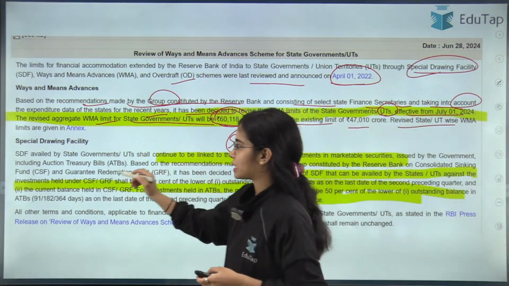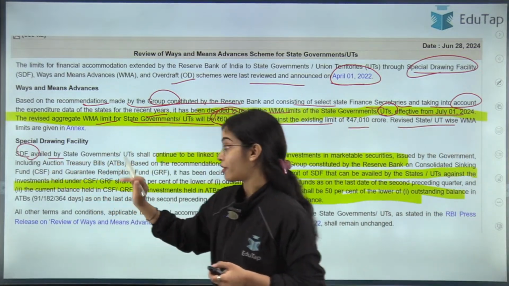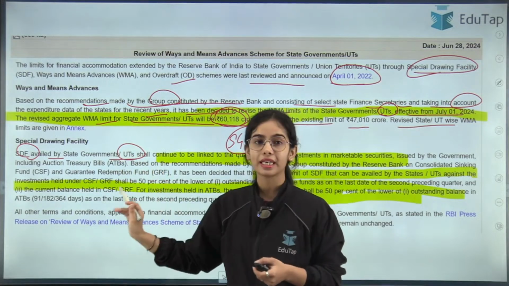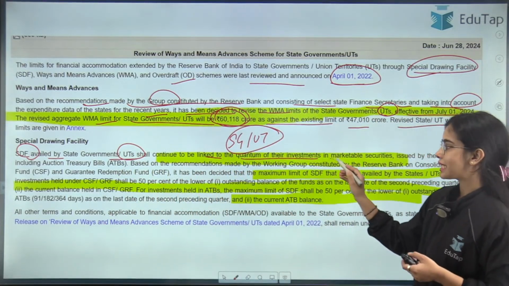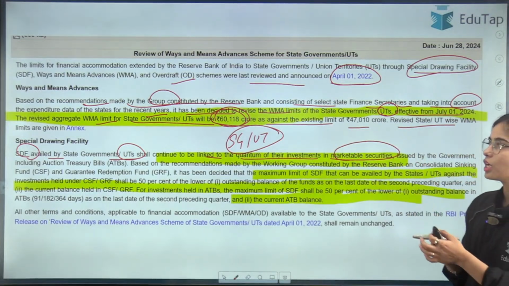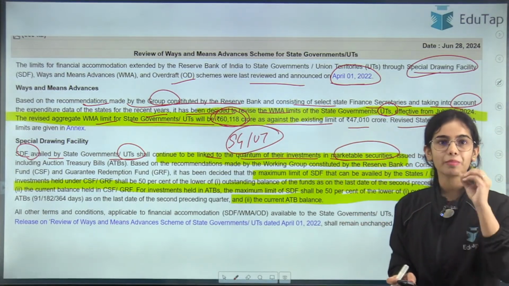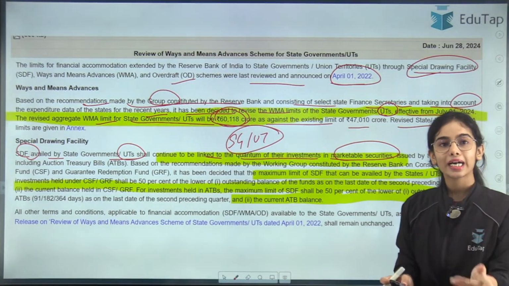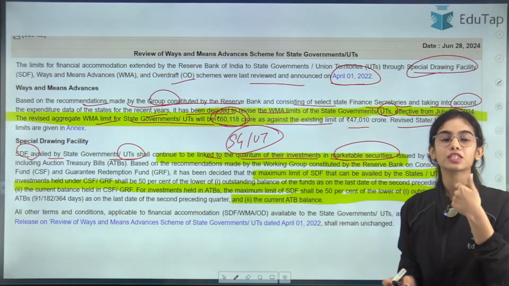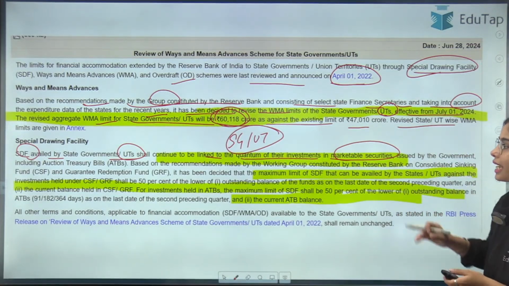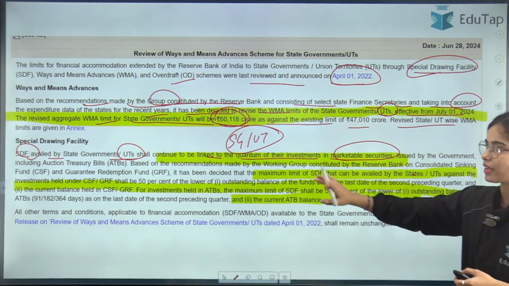Now the special drawing facility, SDF, which is again availed by the state governments or union territories, shall continue to be linked to the quantum of their investment in marketable securities. So this SDF can be taken by the state governments or union territories against the collateral of government securities, against the collateral of auction treasury bills, and against the collateral of the CSF and GRF.